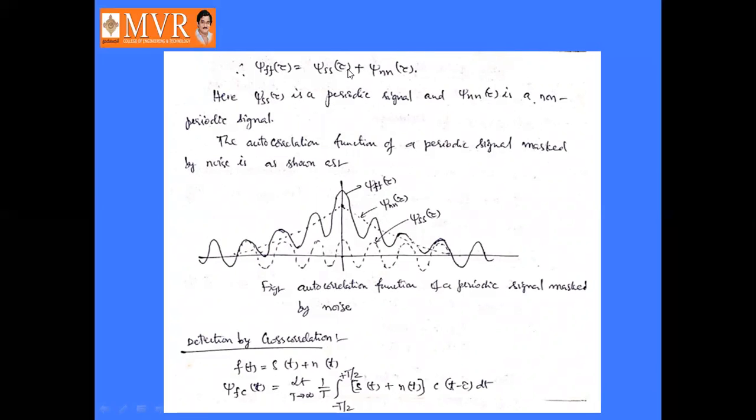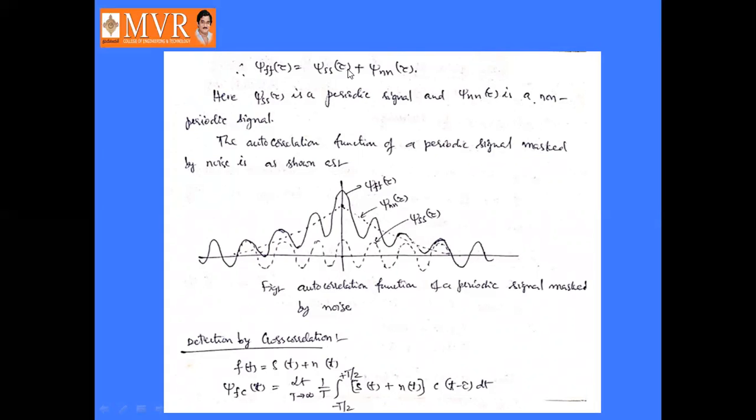Here JSS of tau is a periodic signal and JNN of tau is a non-periodic signal. The autocorrelation function JFF of tau can be represented diagrammatically like this. It is the combination of JSS of tau and JNN of tau. Here JSS of tau is a periodic signal which is masked by a noise signal JNN of tau. So the resultant is JFF of tau, which is represented like this.